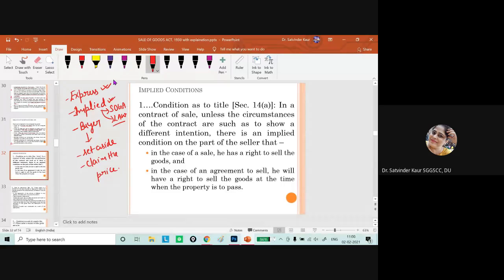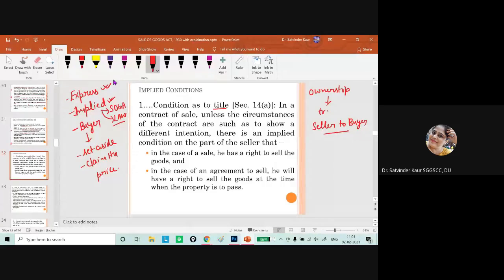The first condition is condition as to title. So when we talk about the Sale of Goods Act, ownership is the prime requirement which should be transferred from the seller to the buyer. So if there is failure in fulfillment of this particular condition, then the buyer has a right to set aside the contract.